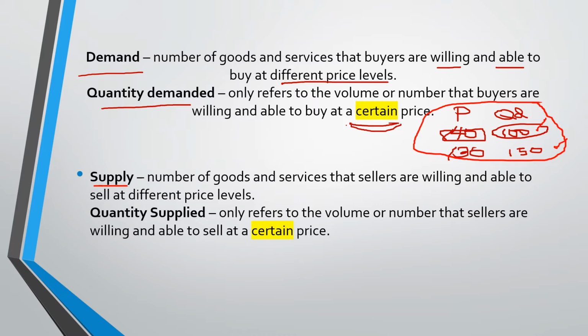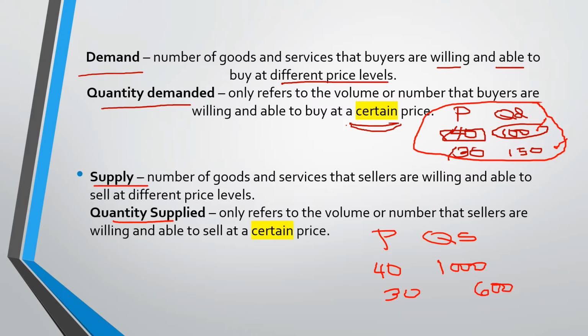Supply, on the other hand, is the number of goods and services that sellers are willing and able to sell at different price levels. And quantity supplied only refers to the volume or number that sellers are willing and able to sell at a certain price. So once again, let's draw the line between supply and quantity supplied. For example, again, the price is 40, and at this price, the sellers are willing to sell around 1,000 pieces of a certain item. But if the price is dropped to 30, they will only sell around 600.